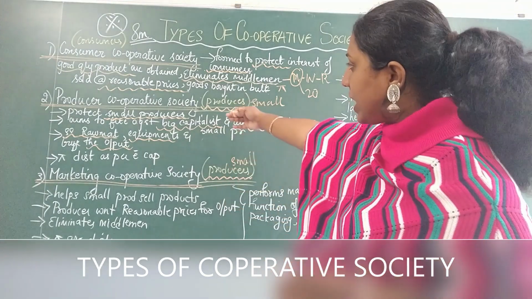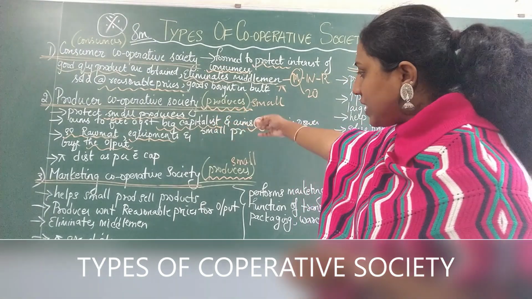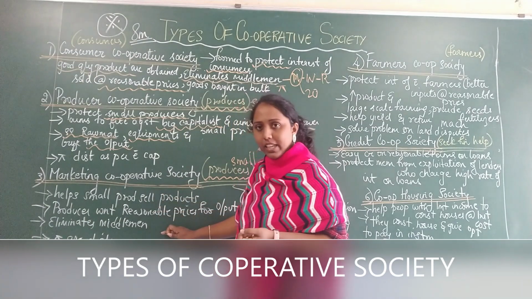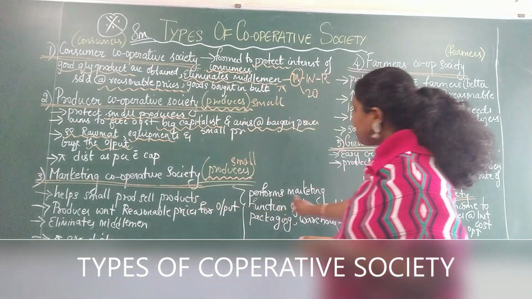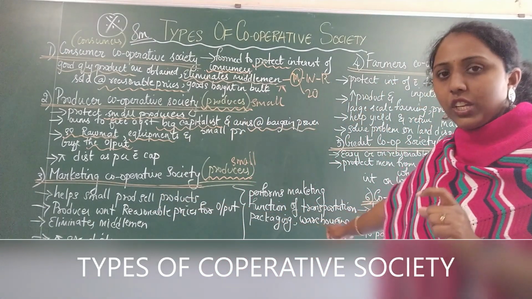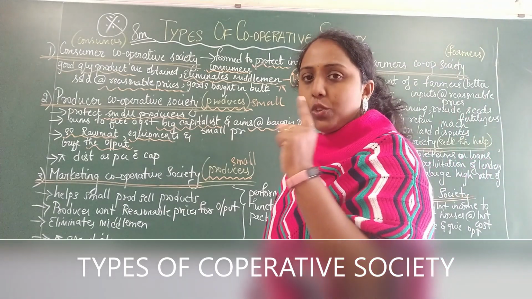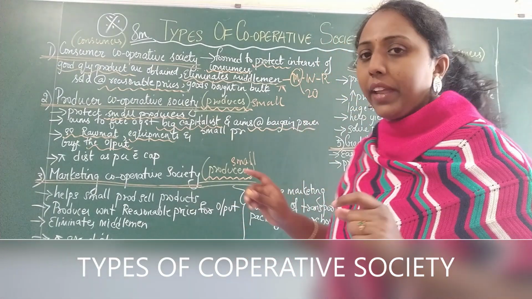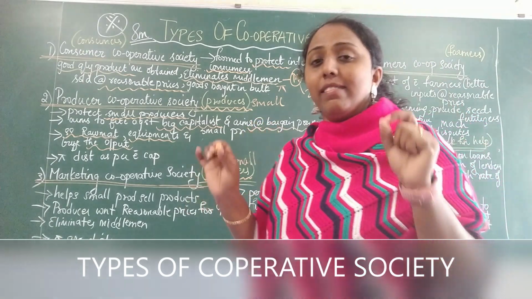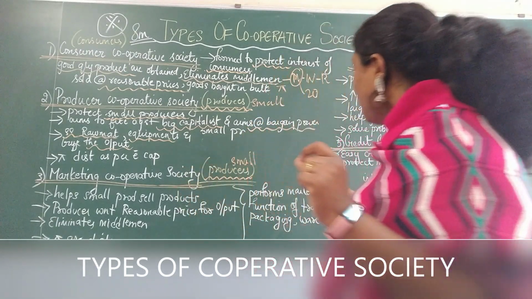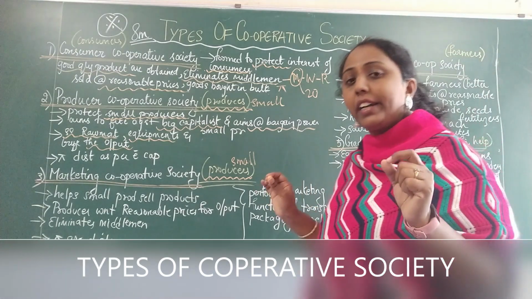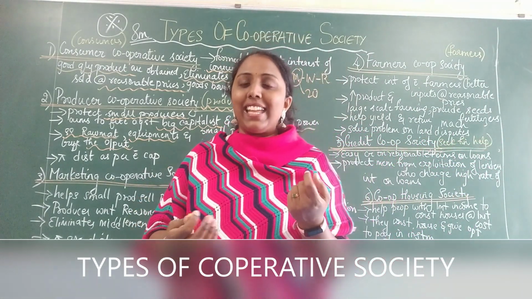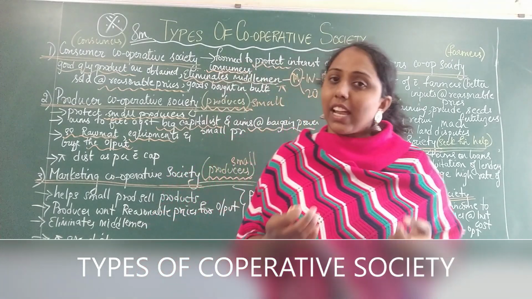All this we have already looked into in the producer cooperative society. So if you actually see, you can copy paste the same answer here itself, but only this particular point is changing. So only one particular point you need to add. So what is this marketing cooperative society doing? They are helping them in the form of marketing function. Marketing refers to what? Advertising, personal selling, sales promotion, all these kinds of things.